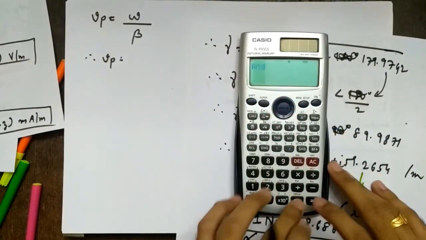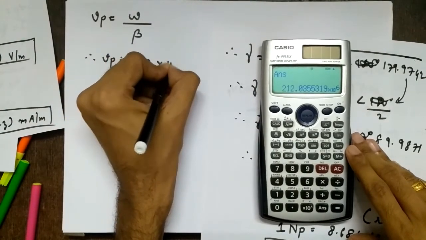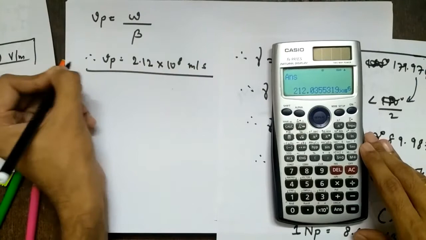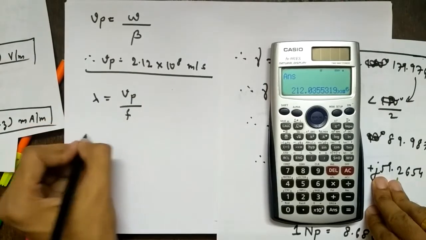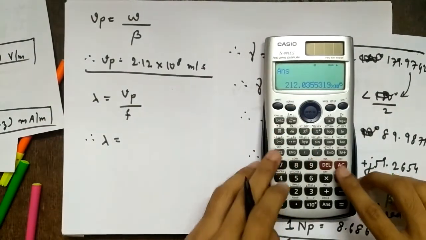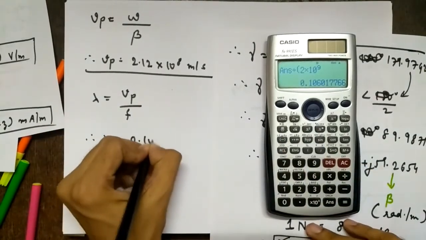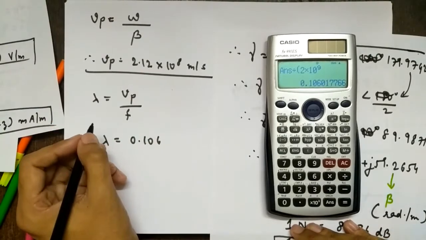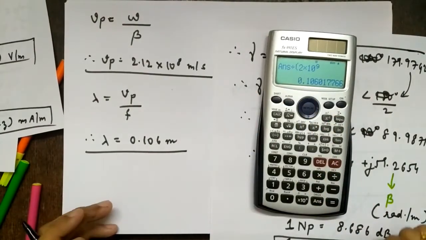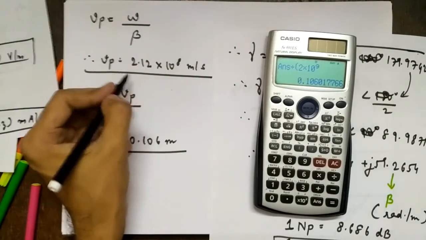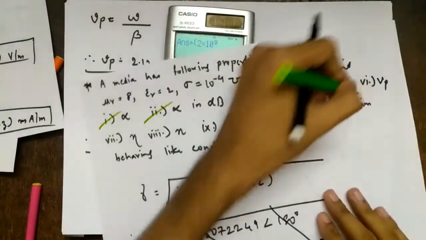So I'll go to normal mode now. So the answer is 2.12 into 10 raised to 8. The unit is meters per second. Units carry marks again. Then we can find lambda. Lambda is Vp by f. So lambda equals this divided by 2 into 10 raised to 9. So lambda is 0.106. Usually lambda will be less than 0.4 or 0.5 meters. We will not get a value like 100, 200 meters. That is obvious, because f is very high, in megahertz or gigahertz. So lambda and Vp both we have found out.